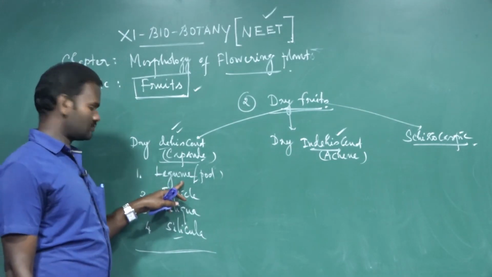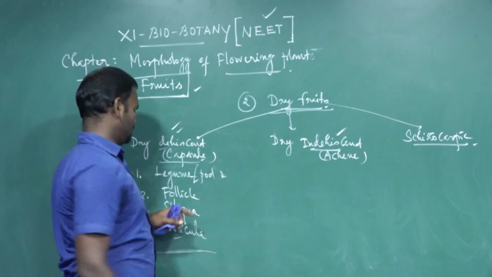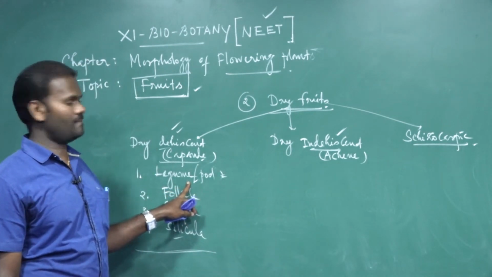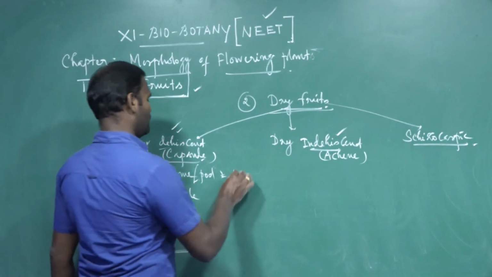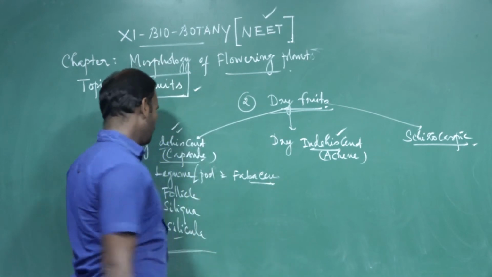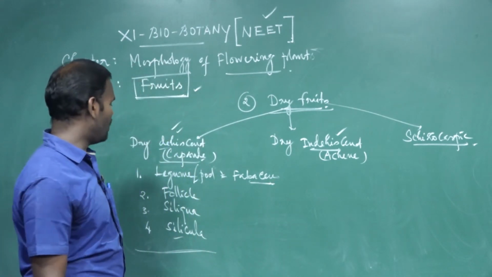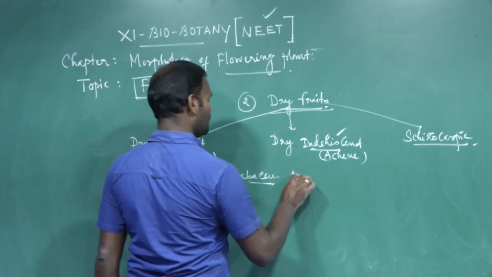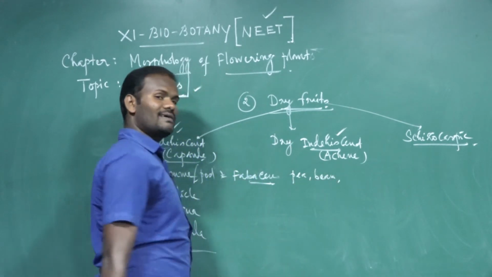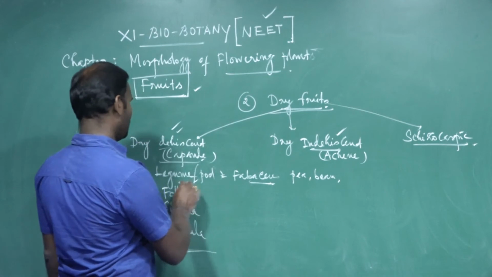Legume is developed from a monocarpellary unilocular ovary. For example, all the Fabaceae members. Fabaceae, legume, it is a pod. For example, pea, bean, all the gram seeds belong to legume.